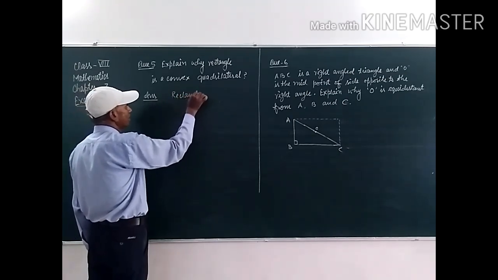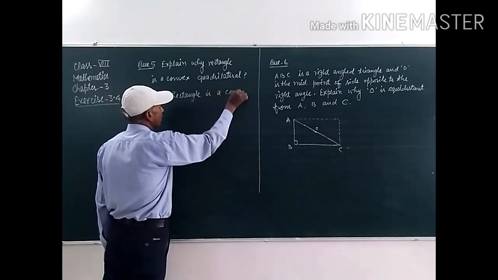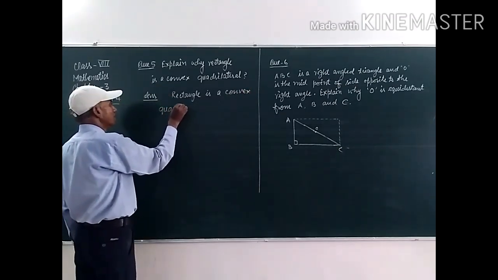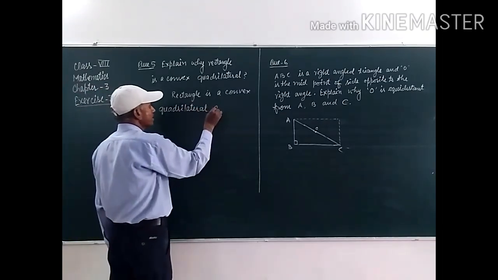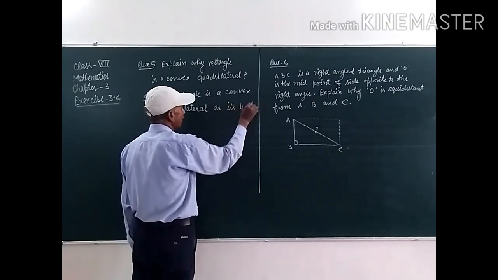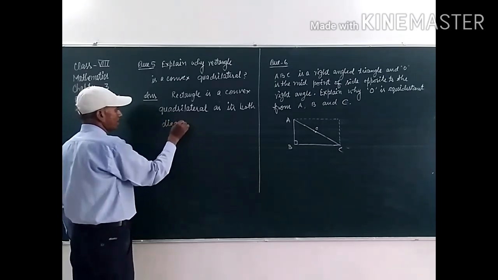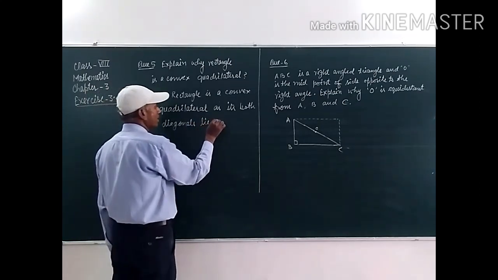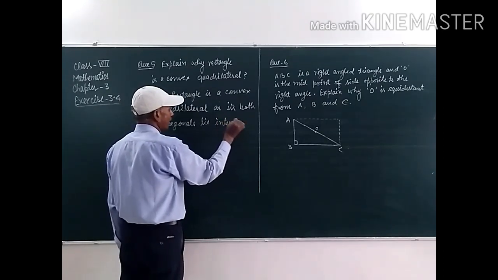Rectangle is a convex quadrilateral as its both diagonals lie interior of it.